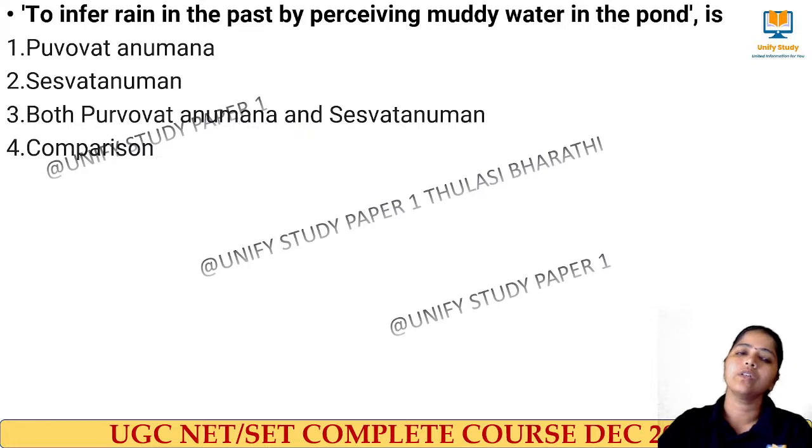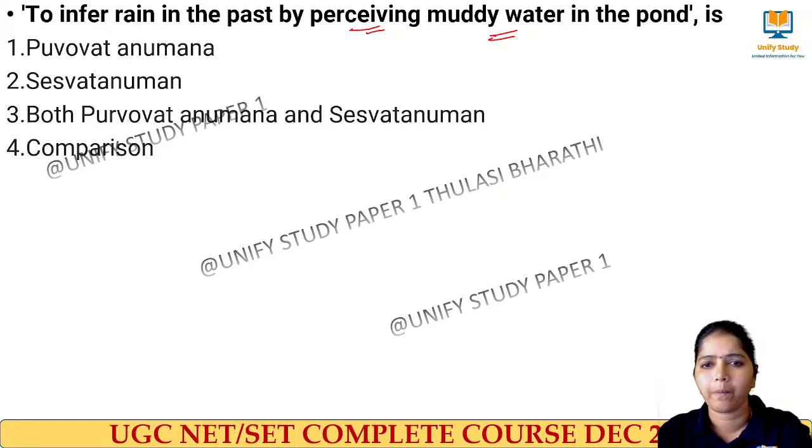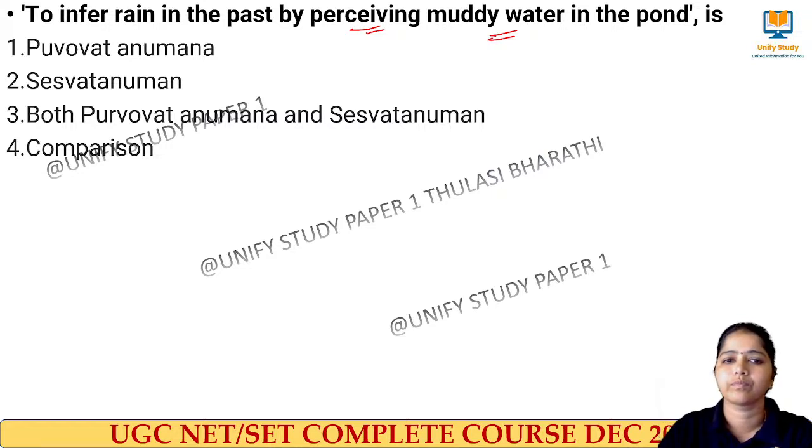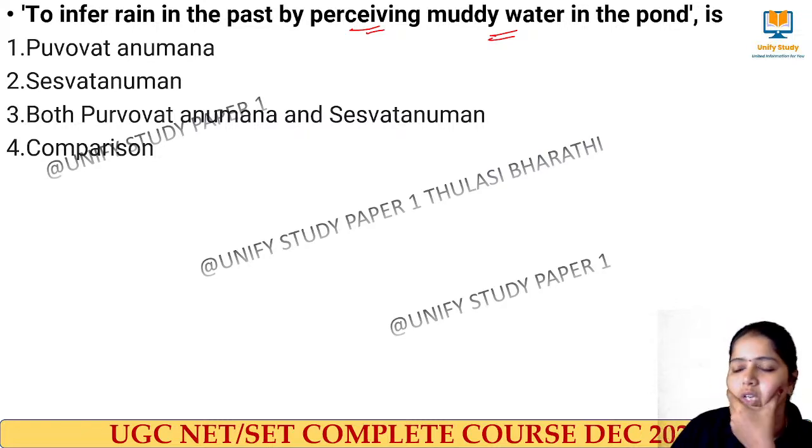Next, do this one. To infer rain in the past by perceiving the muddy water in the pond is dash. Very easy one. Let's do this one quick.